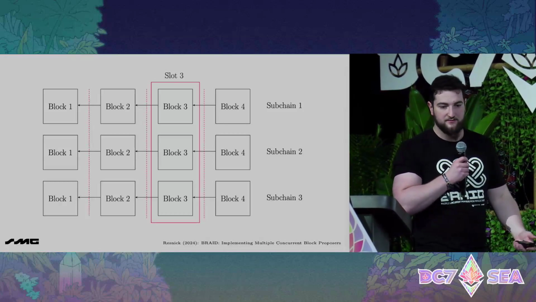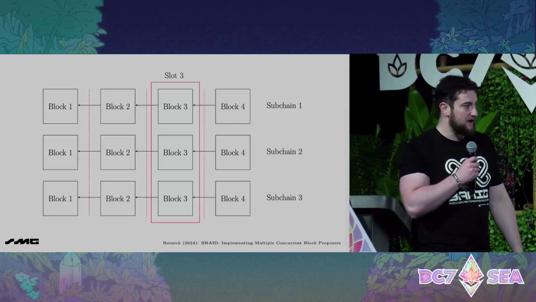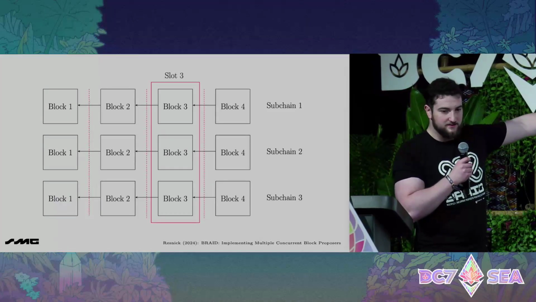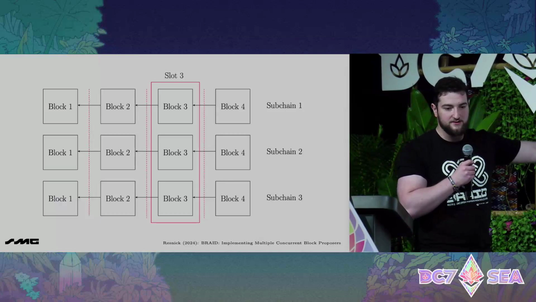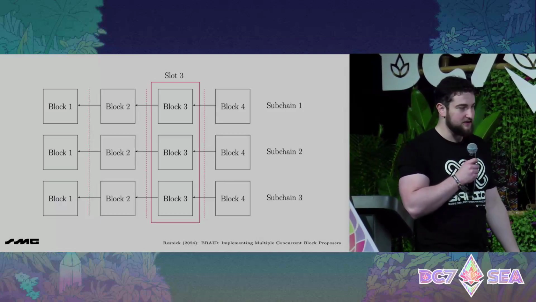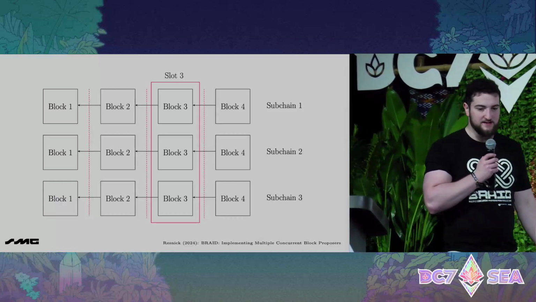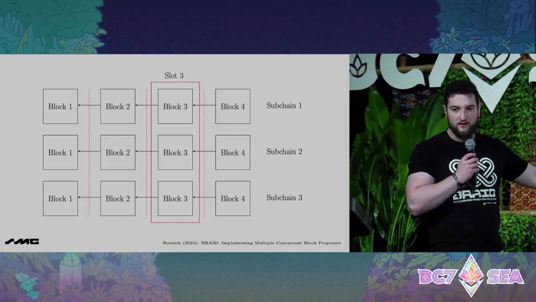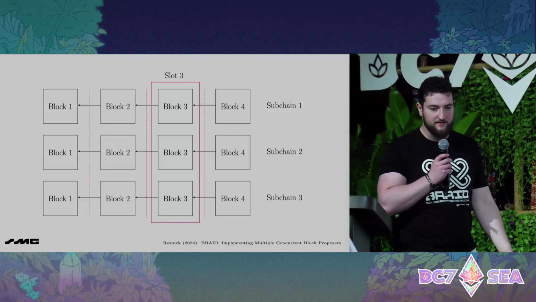So liveness is inherited from LMD ghost, and eventual consistency is inherited from LMD ghost, because if one chain is eventually consistent, then the whole system is eventually consistent at the pace of the slowest chain. What does it mean to be eventually consistent? It means everybody agrees on what the state of the chain looks like. All the local replicas that are honest have that agreement eventually.